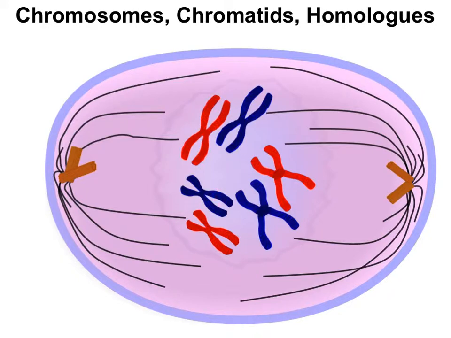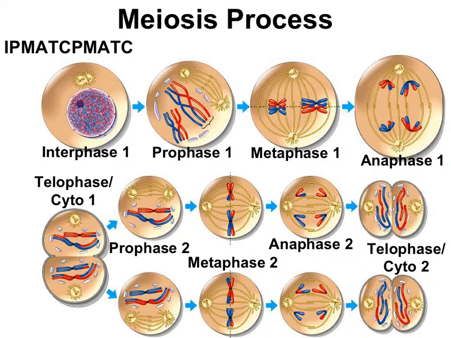pair of chromosome 3s. At a quick glance, the process of meiosis kind of looks like mitosis twice. The first part of meiosis is called meiosis 1, and the second part of meiosis is called meiosis 2. There's a critical difference, however. Remember our mnemonic of IP, MAT, C? Here are those phases in meiosis 1. Interphase 1, prophase 1, metaphase 1, anaphase 1, telophase 1, and cytokinesis 1.